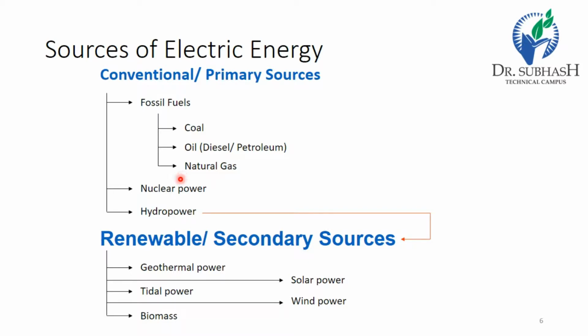Second one is nuclear power. Towards the end of the Second World War, it was discovered that a large amount of heat energy is liberated by fission of uranium and other fissionable material. It is estimated that heat produced by 1 kg of nuclear fuel is equal to that produced by 45,000 tons of coal. The heat produced due to nuclear fission can be utilized to raise steam with suitable arrangement, and this steam can run the steam turbine, which in turn can drive the alternator to produce electrical energy.